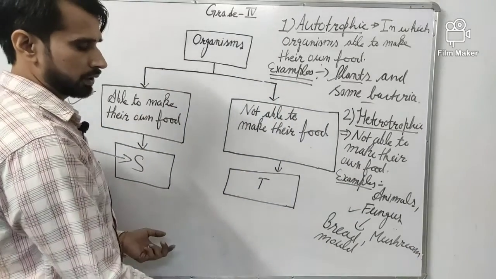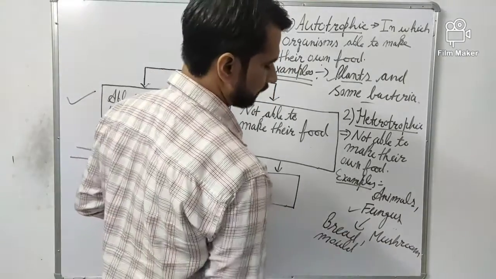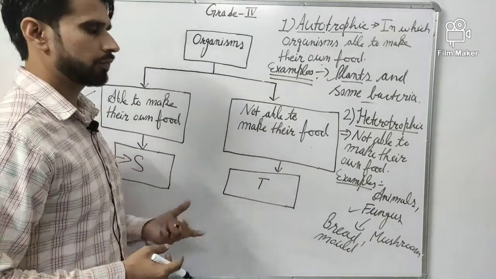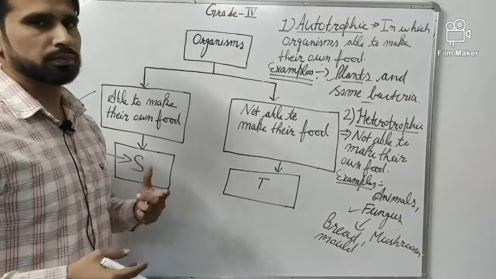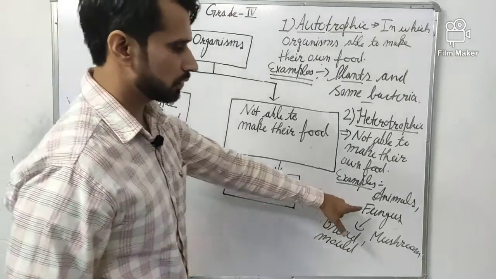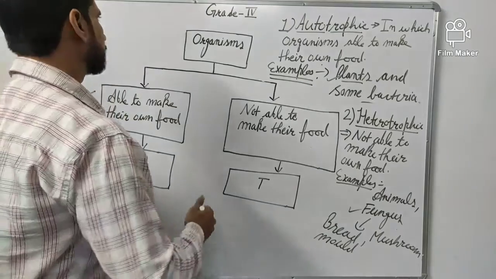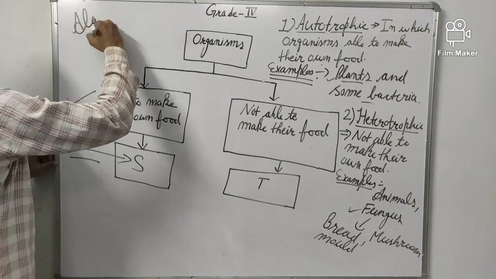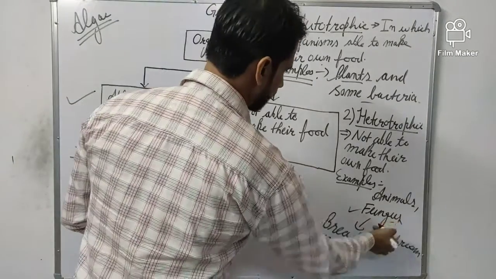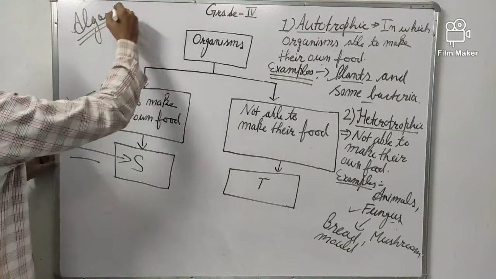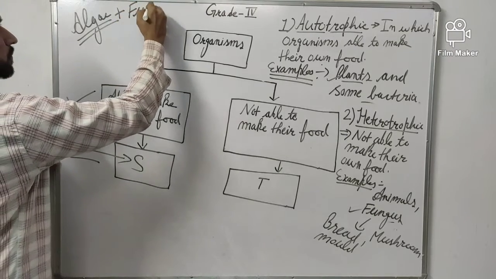Why are fungi not able to make food? Because they don't have chlorophyll to make their own food with the help of sunlight, water and CO2. Chlorophyll must be in the organism, but fungus does not have chlorophyll. Fungus always lives in association with another type of organism which is called algae. So fungus lives in association with alga.